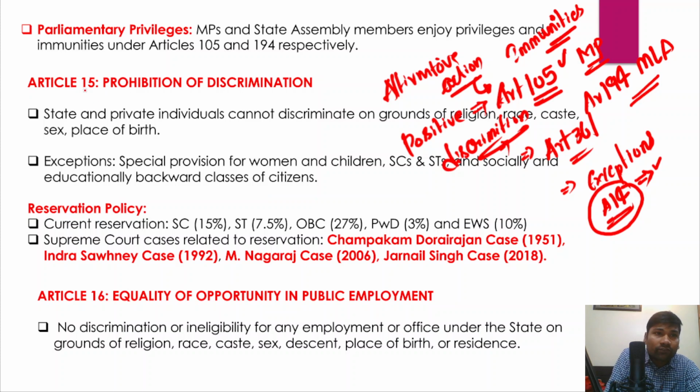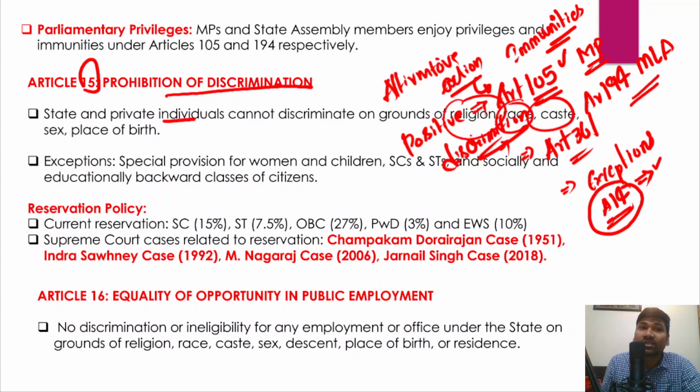Now, Article 15 of the Indian Constitution talks about what? It talks about the prohibition of discrimination on certain grounds. The state and private individuals cannot discriminate on the grounds of religion, race, caste, sex and place of birth. I hope you knew about Article 15. That essentially means that you cannot discriminate among individuals, either the state or even private individuals.